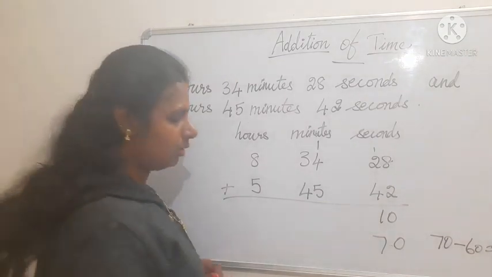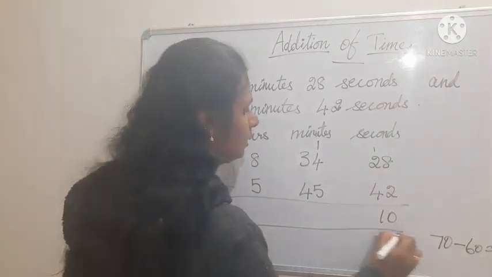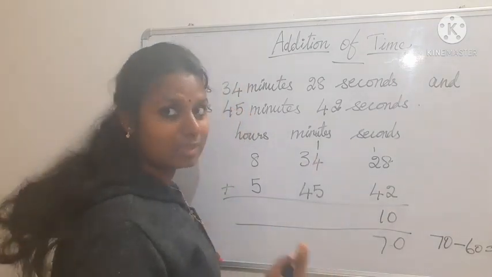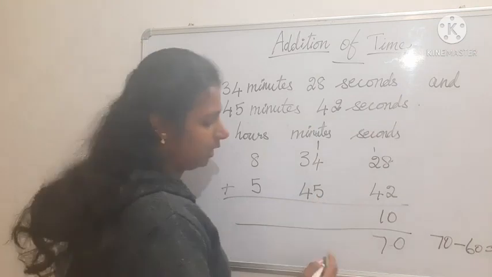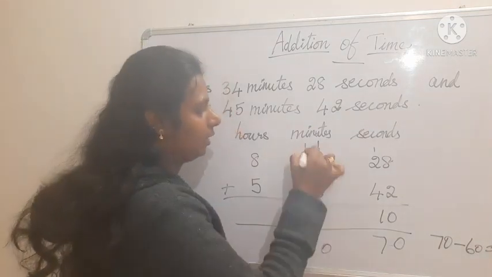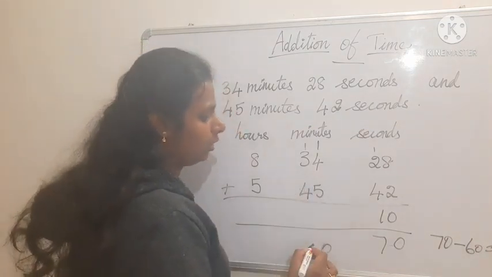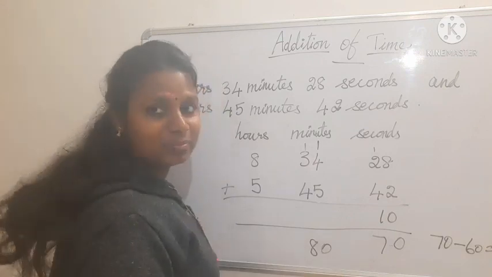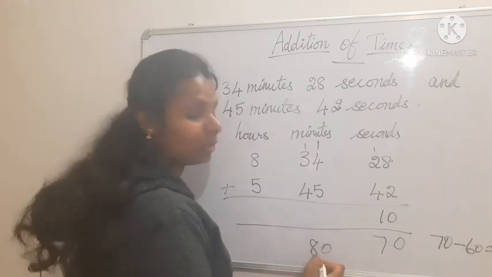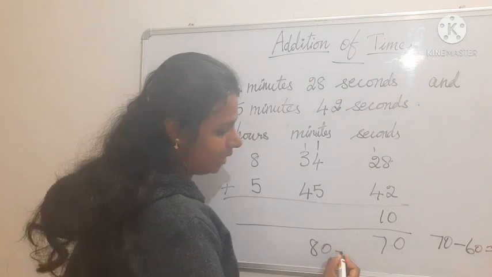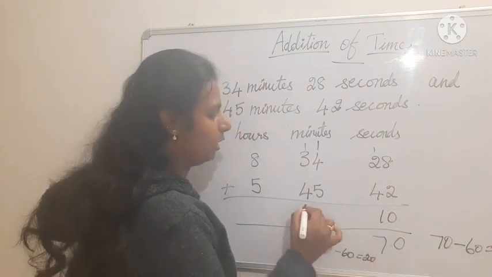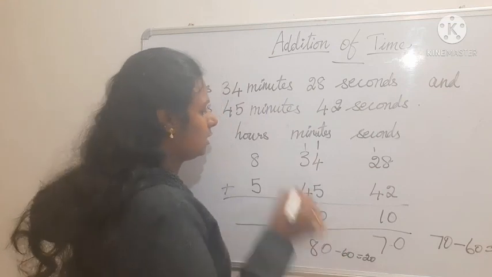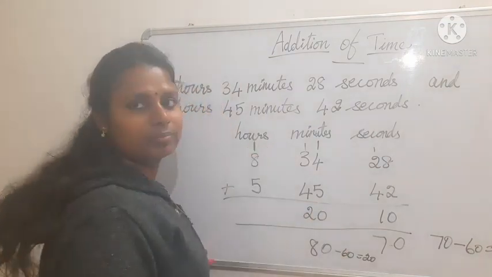Have you got it? So the next, this one also we are going to add and see first. 4 plus 1, 5. 5 plus 5, 10, 0, 1 carry. 4 plus 4, 8, 80. Okay, again we are going to subtract 60, and what are we getting? 20. This 20 we will write here. This 60 will go as 1 hour.